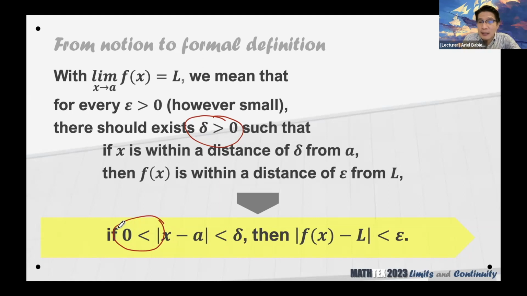Sabi nga dito ni Mark, look, para siyang approximation niya. It looks like approximation. To look at the behavior at x equal to a, you want the points that are very near a. But then once again, we are just simply talking here of distances. If the distance of x from a is less than delta, greater than 0, then the distance of the function values from L is less than epsilon. Okay? So, let us go back now.